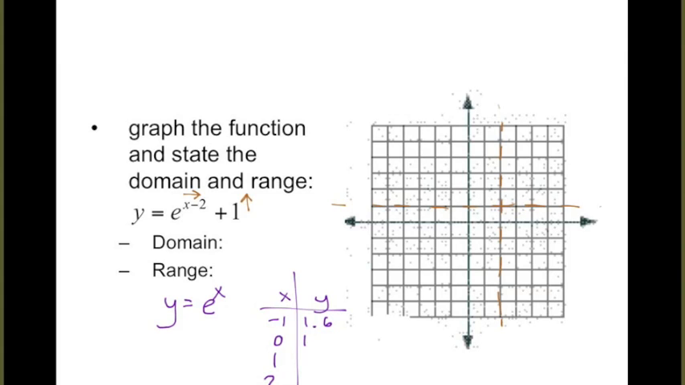E to the first. Oh, you know what? I'm looking at a different problem. That 1.6 is not true. My notes have a different problem on them than yours. Let's try this again. Oh, that calculator's good. E to the -1 is 0.4. Okay. E to the 0, 1. E to the first is about 2.7, and e squared is about 7.4.